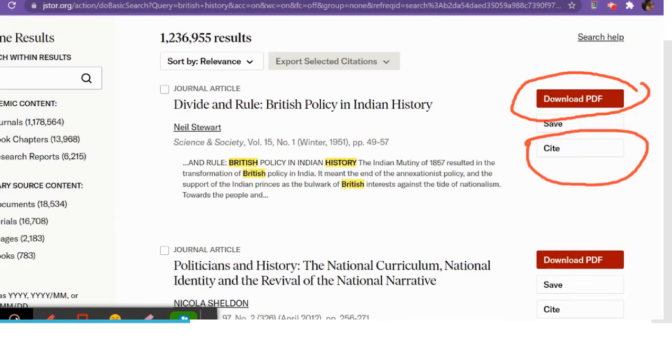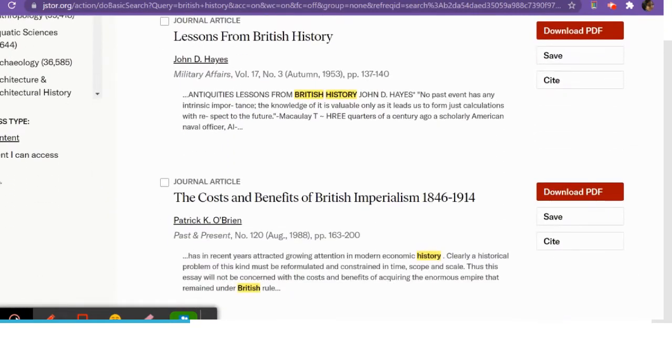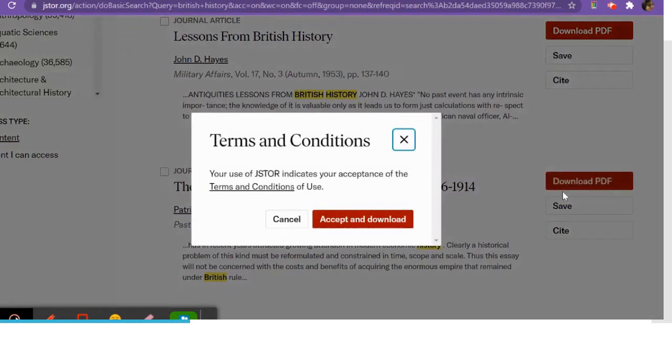Now on the left side, you find the content. These are the academic content. You have the primary source content. So the content you can access. Once you click on your download button, you will have a small pop-up where you can either decide to read or simply accept and download.